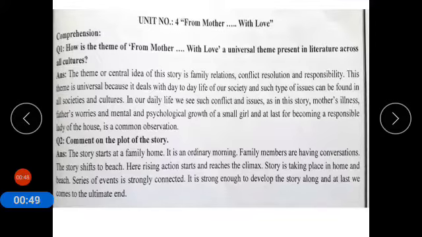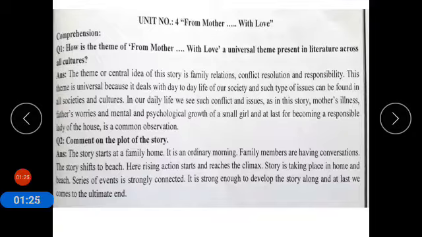It is a universal theme that all people can attach to this story. The theme or the central idea of this story is family relations, conflicts, resolutions and responsibility. So family relations, ख़ानदान के जो रिश्ते होते हैं, conflicts जो कि मुश्किलात होती हैं, resolutions उनका हल and responsibility और जिम्मेदारी. This theme is universal because it deals with day-to-day life of our society. So it is a kind of universal.